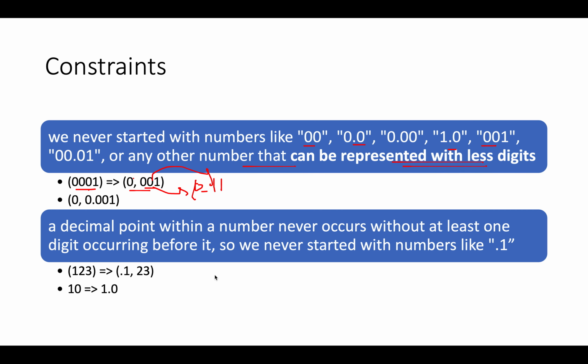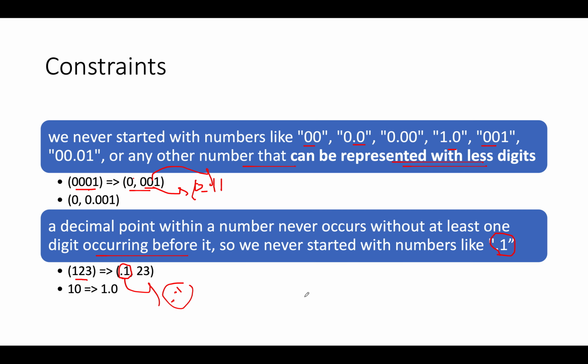The second constraint states that a decimal point within a number never occurs without at least one digit occurring before it. What does it mean? It means that you cannot have a number like .1. Let's take one example. The input string is 1, 2, 3. You can't split a string like .1, 2, 3 because .1 is not a valid combination because the decimal point doesn't have a prefix attached to it.